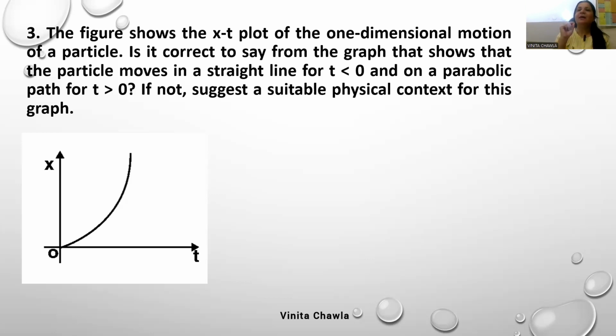See, displacement time graph gives speed, and this graph is non-uniform motion. Here, velocity is increasing with time. Velocity is increasing or decreasing with time? Velocity is increasing with time. So, give me the answer.